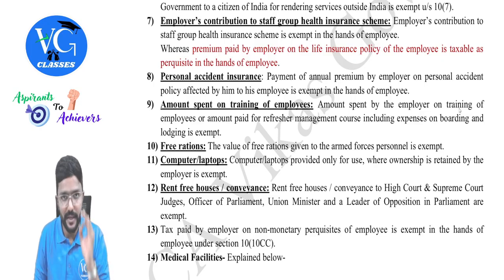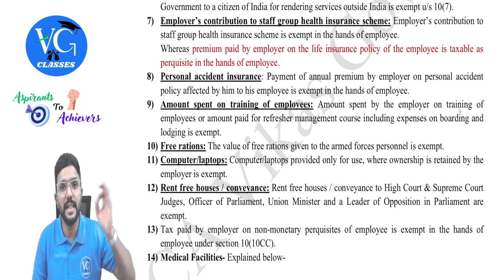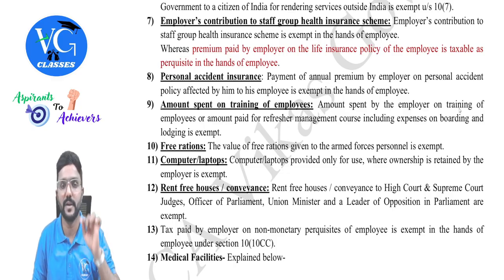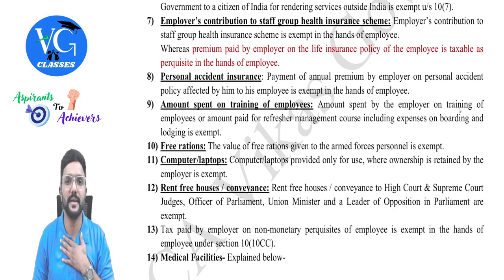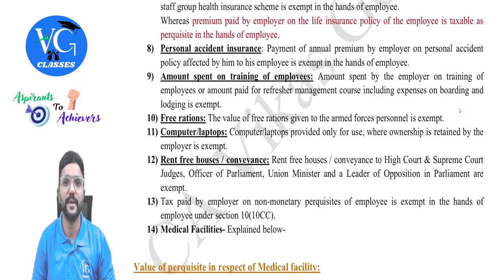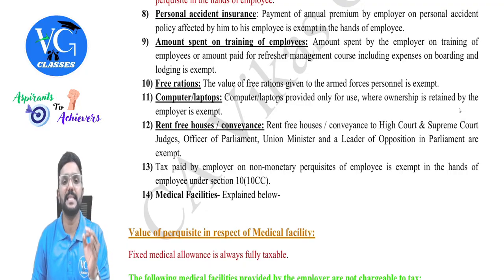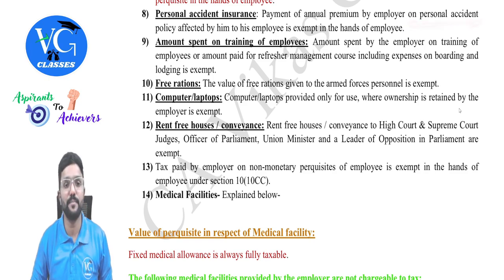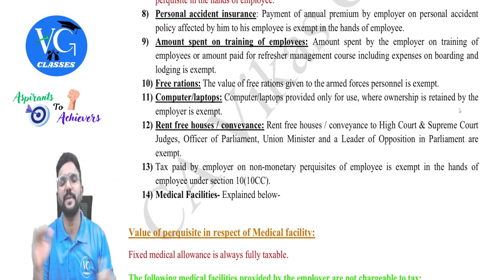Clear? Whereas here what we are learning is, if premium is paid by the employer on the health insurance policy of the employee, it is exempt. But if it is on a life insurance policy, whatever premium is paid by the employer will be taxable as perquisite in the hands of the employee, guys. Next, personal accident insurance. Payment of annual premium by the employer on a personal accident policy effected by him for his employees is fully exempt, guys. Then amount spent on training of employees will always be fully exempt.